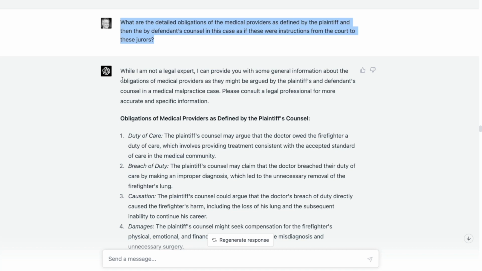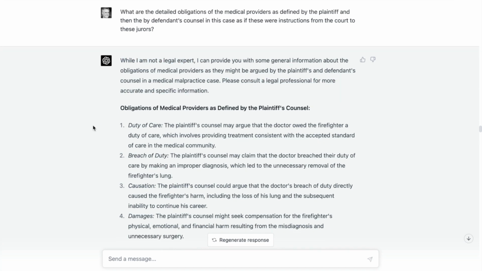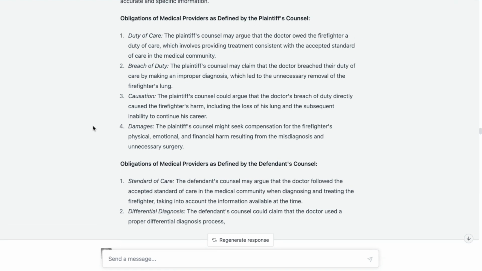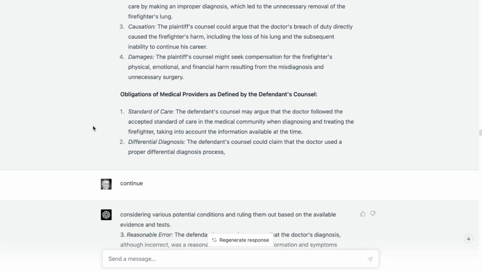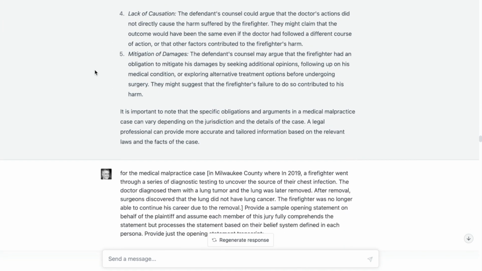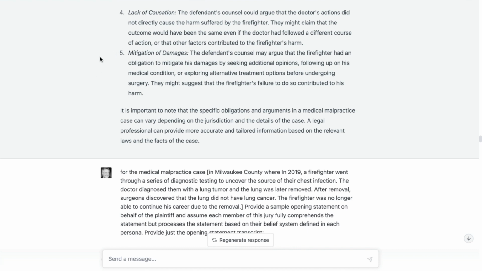So this is the first time I really got, while I'm not a legal expert, I can provide you with general information. Please consult a legal professional. So here are the obligations. So I wanted to make it clear. These are the obligations for both plaintiffs, counsel, and defendants. And these are essentially what the jury needs to feel that they've proven or not proven. And we see here some statements about causation and damages as well. And you can see lack of causation, of course, looking from the other perspective.